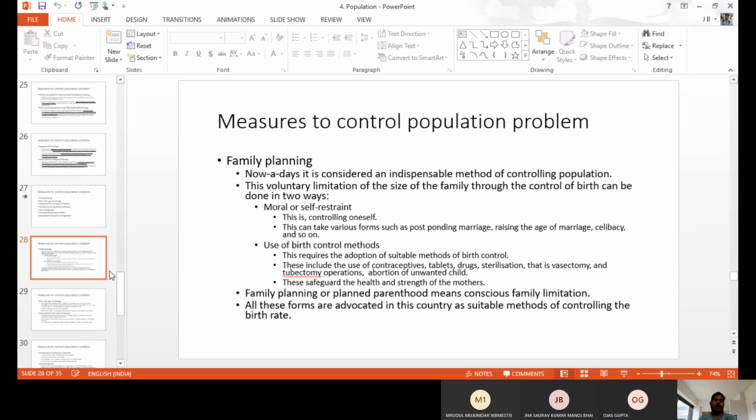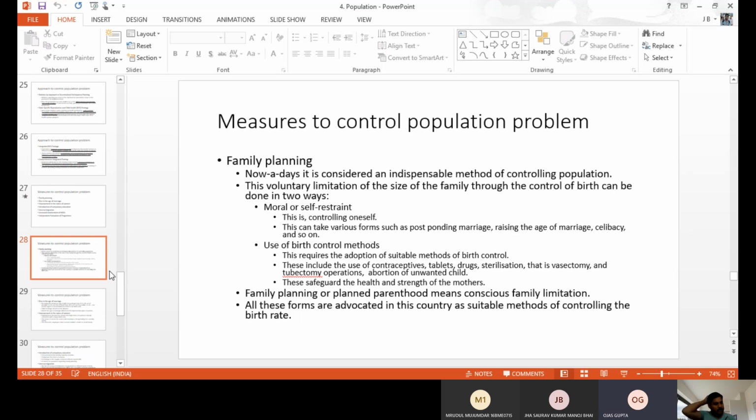In family planning, we have two different types. One is self or moral restraint. Another is the artificial use of birth control. Self means knowingly, plan by plan, the individual postpones the marriage, postpones the childbirth, and postpones other such things. That is the moral or self-reliant family planning.